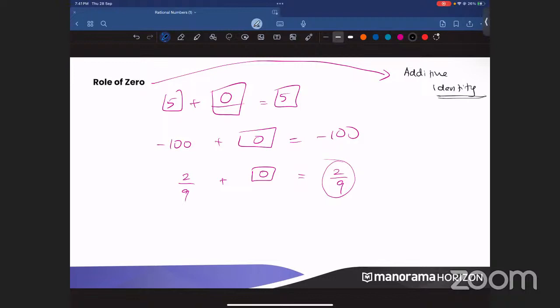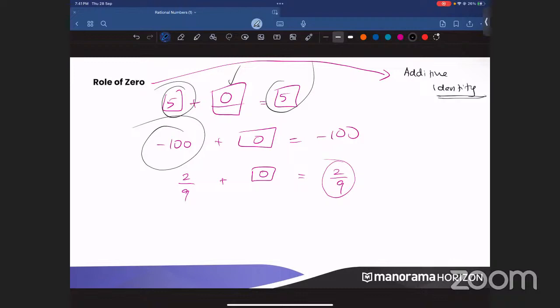Clear? Identity means something that doesn't lose its value when you are adding or subtracting it. Does 5 lose its value when you add with 0? No, it is 5 itself. Does minus 100 lose the value when you add with 0? No. So that means the identity is maintained. That is why we call it by the name additive identity. Additive identity will be something which when you add with a number, you will be getting the same number.